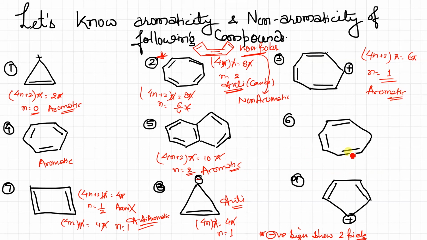What about this compound? Here you can see that this is sp3. If sp3 comes, then obviously it is going to be non-aromatic. We don't need to think further. Clear? In this case also, this is a positive charge, so we will not consider this electron. So how many pi bonds? 2 pi bonds, it is coming in even number. So this is 4n pi is equal to 4 pi and n is equal to 1. So this is anti-aromatic. Just by looking at the number of bonds you can say, and for proof you have to use this formula.